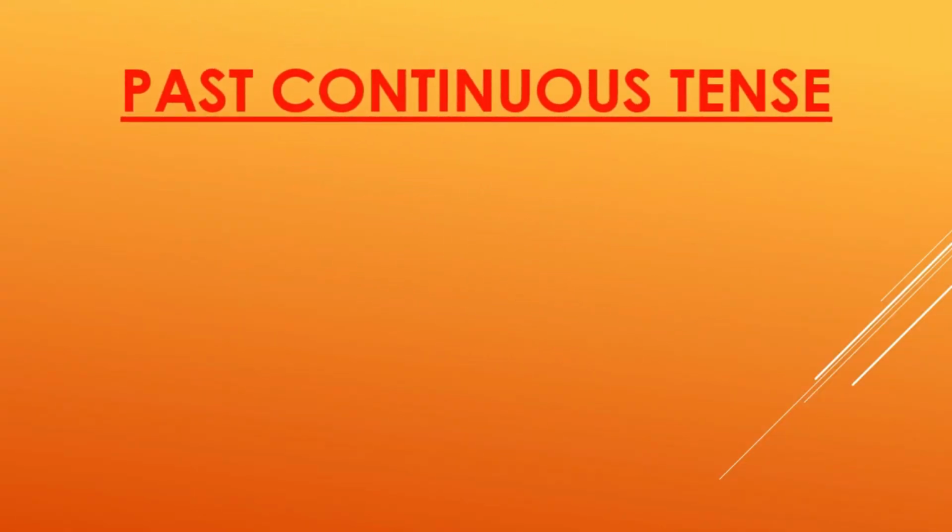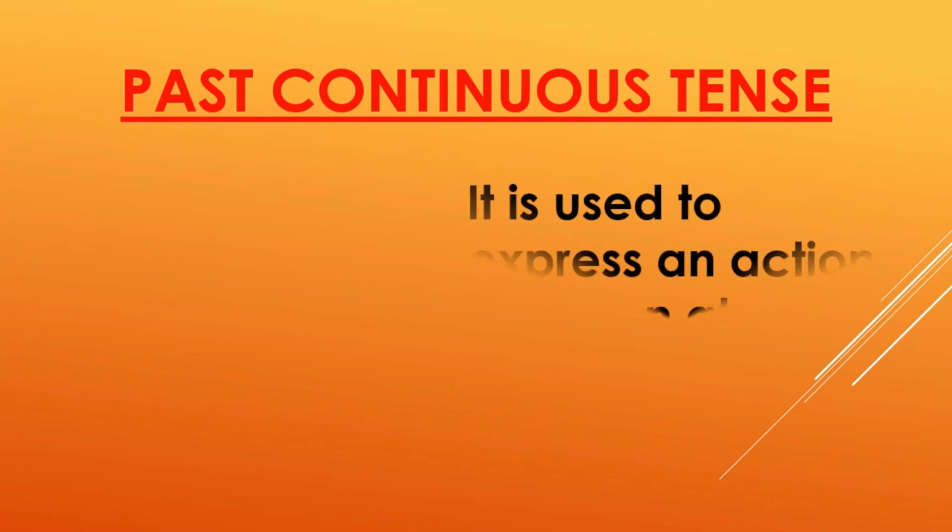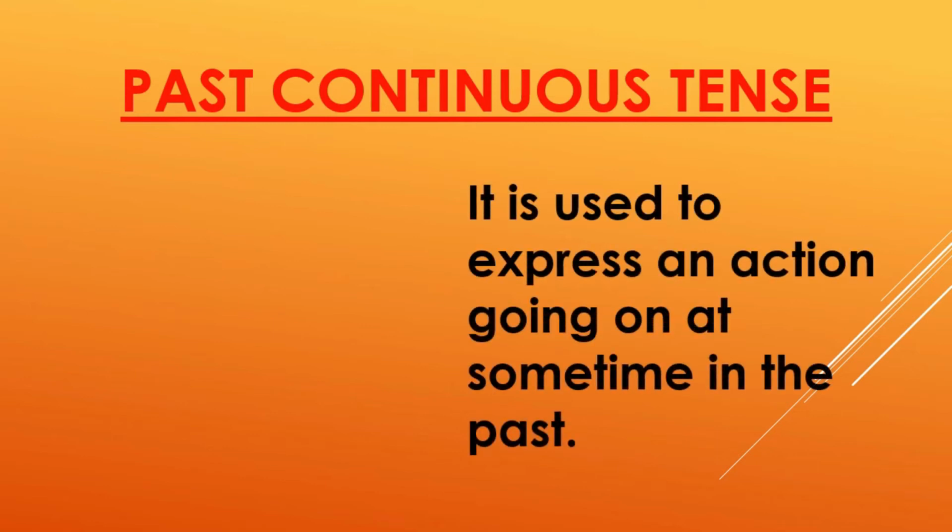The second form of the past tense is called past continuous tense. Now let us first understand what is meant by the past continuous tense. It is used to express an action going on at some time in the past. So the action should have taken place in the past and it must be continuing, it must be in progress. If it is such, we can call it the past continuous tense.